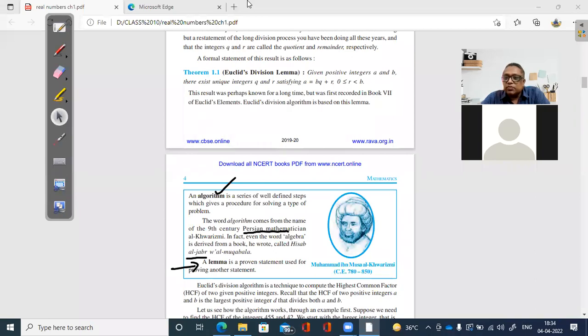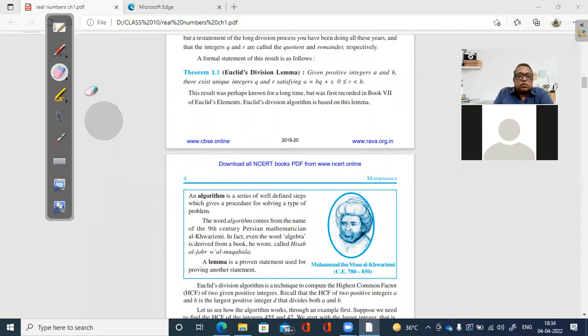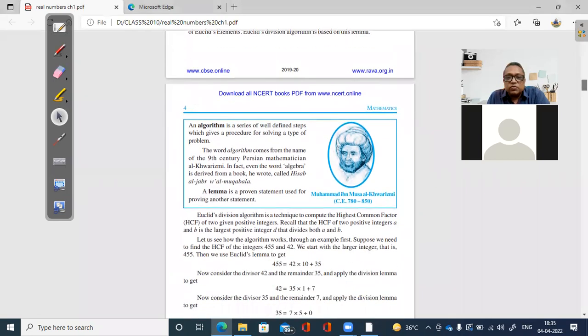Written down what is algorithm and what is lemma? Yes, sir. Written. Okay. For those of you who have not written, this is part of the textbook. If your textbook is open, you can note down from there. Or as I told you, the recording will be available to you. You can always replay and listen to it once more.